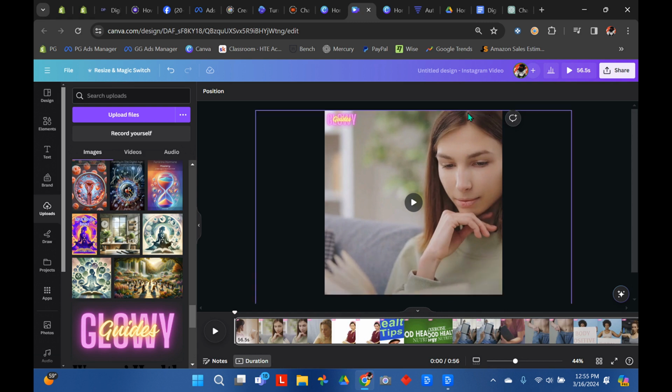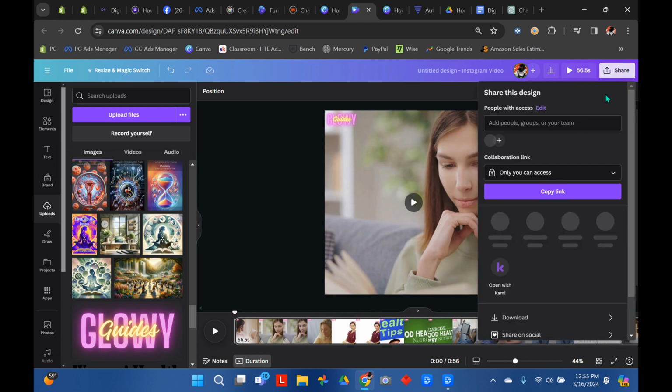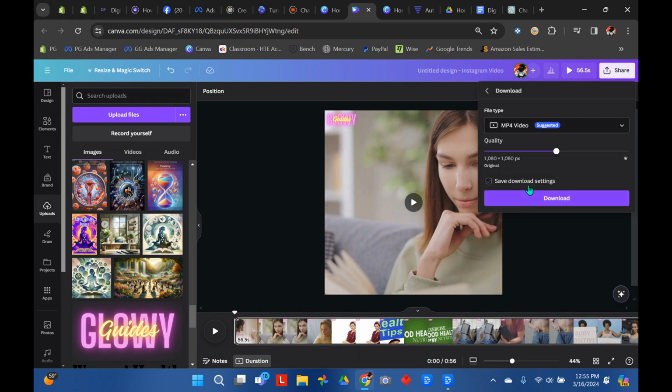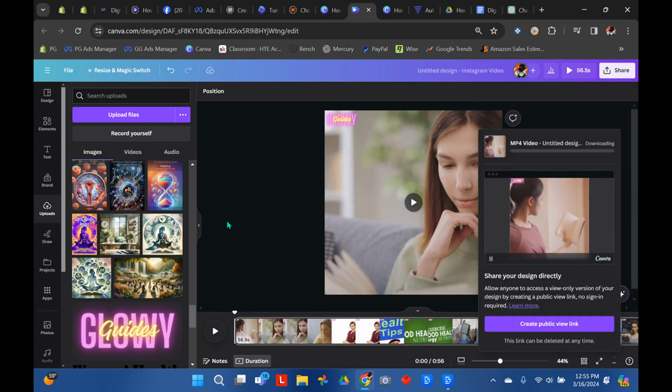But if it's just hard to see because of the shades of your video at the top, then just put it at the bottom. So it doesn't really matter too much. So that's how we do that. And then you go to share, download, and it'll download to your device. Then you can post it or use it for an ad wherever you're at in your journey.